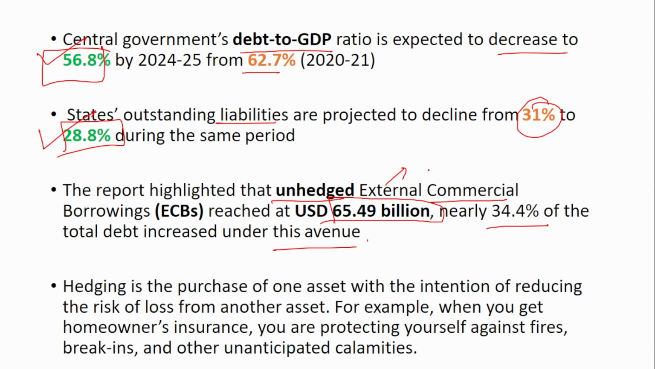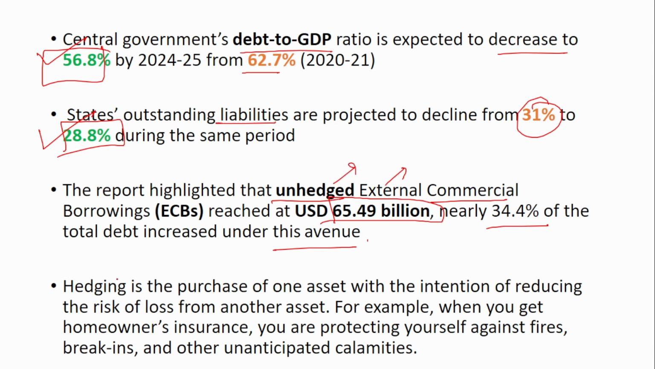External commercial borrowings are nothing but when an Indian entity borrows from any entity that is residing outside India, from the foreign companies in the foreign currency. Then it is an external commercial borrowing. So this is one of the avenues for borrowing. That has increased, not just Indian companies or startups, even NBFCs borrow from external commercial borrowing. So what is this unhedged?